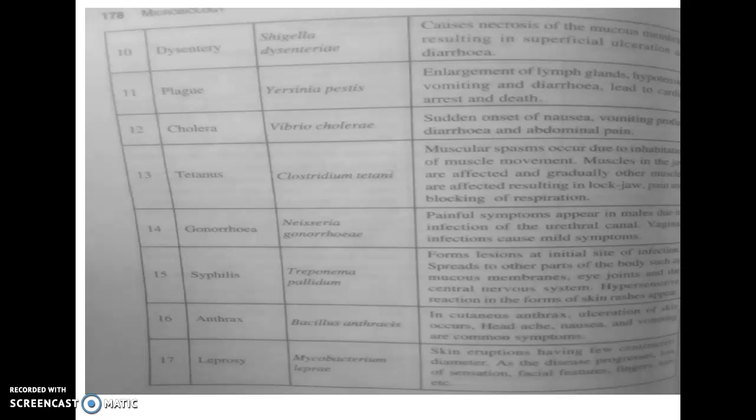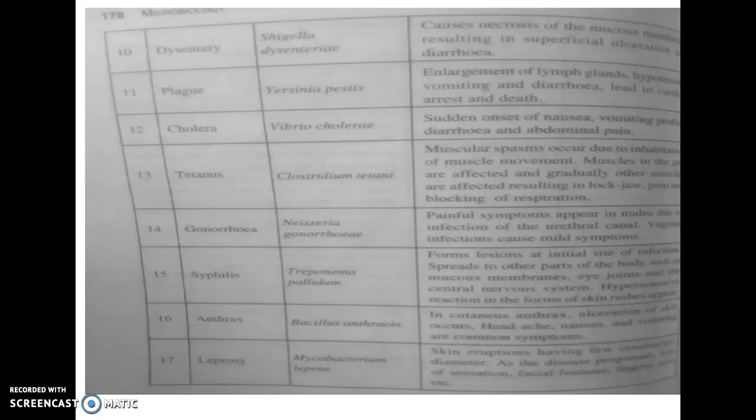This mainly affects the muscular system. Muscular spasms occur generally due to the inhibition of muscle movement. Muscles in the affected area gradually become blocked. The locking of jaws, pain, and blocked respiration are the main symptoms caused by Clostridium tetani, causing the disease tetanus. Then gonorrhea.